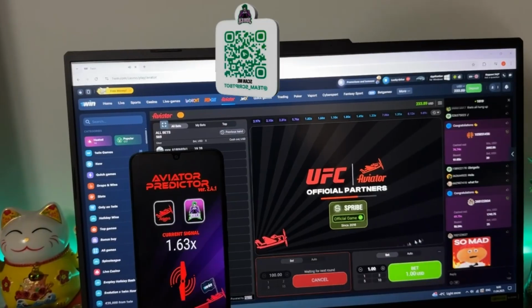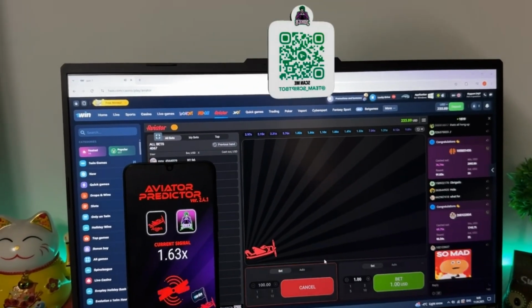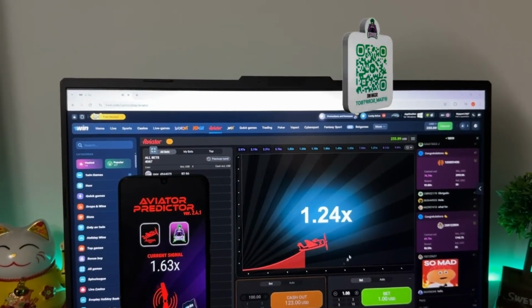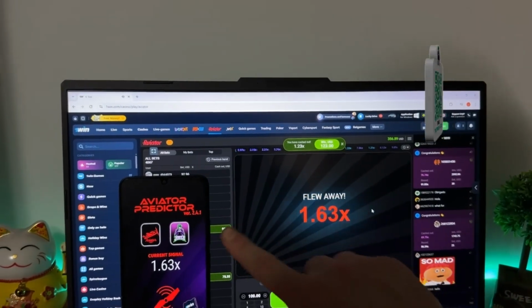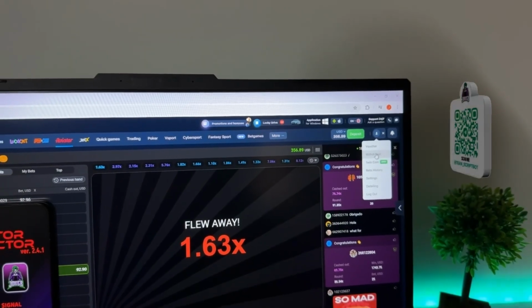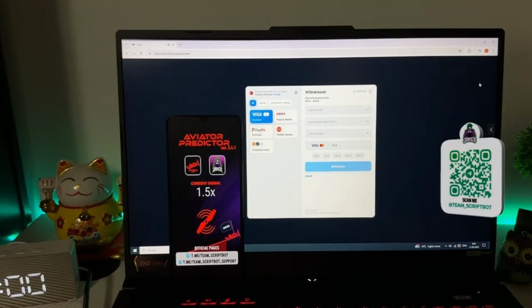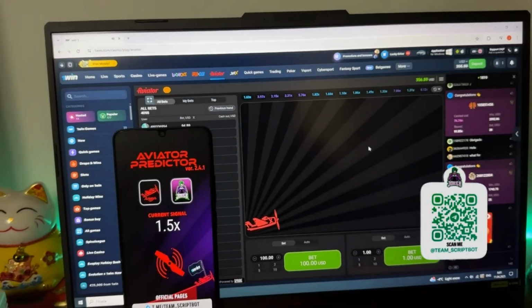So guys, one more bet and I will show you how to make a withdrawal. Cash out and $123 my winning and the plane flew away. Okay, next step, withdrawal, and right here guys you can create a new withdrawal request and you can use any withdrawal method, and like this guys you can earn money online in this game.